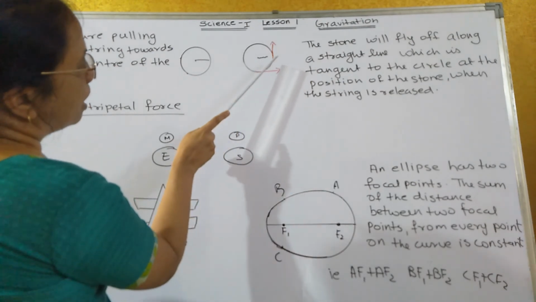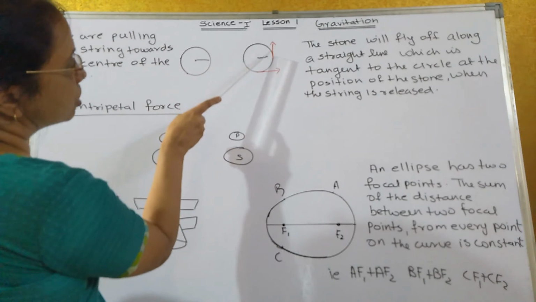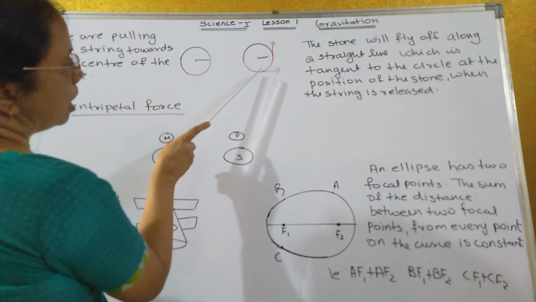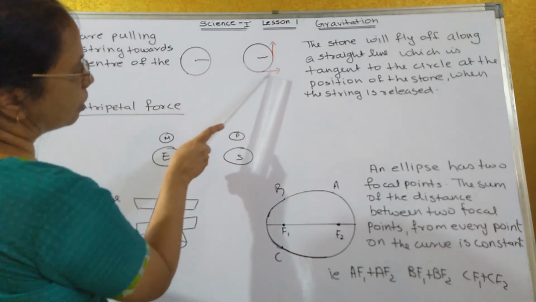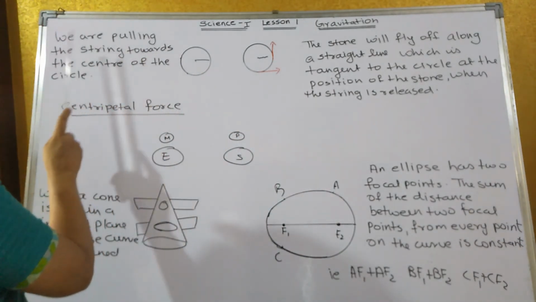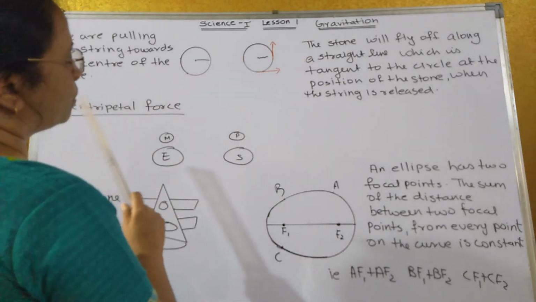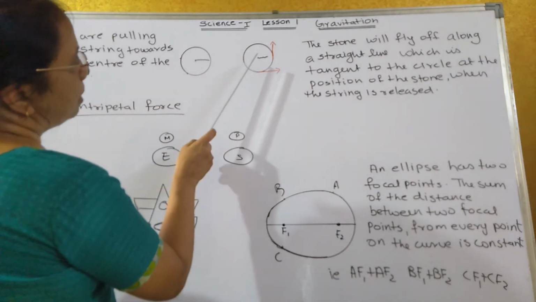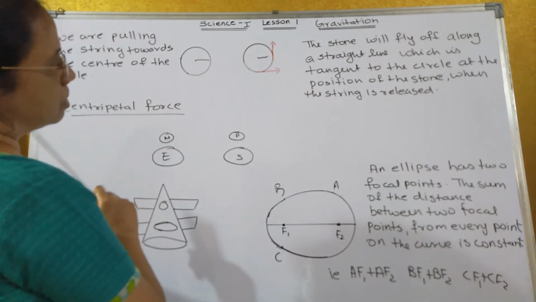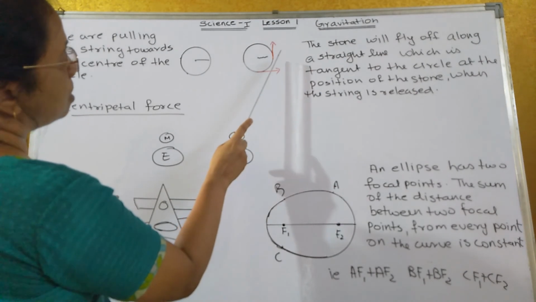That means if the stone is here and you release the string, it will go in this direction, it will not go in a circular direction. If the stone is here and you release the string, it will go in this direction. So we are pulling the string towards the center of the circle, which is forcing the stone to move in a circular direction. And the moment you release the string, what happens? The stone does not go in a circular direction, it goes in a straight direction.